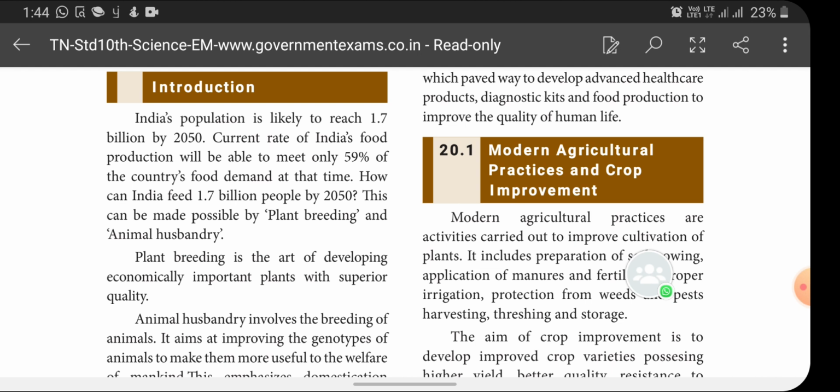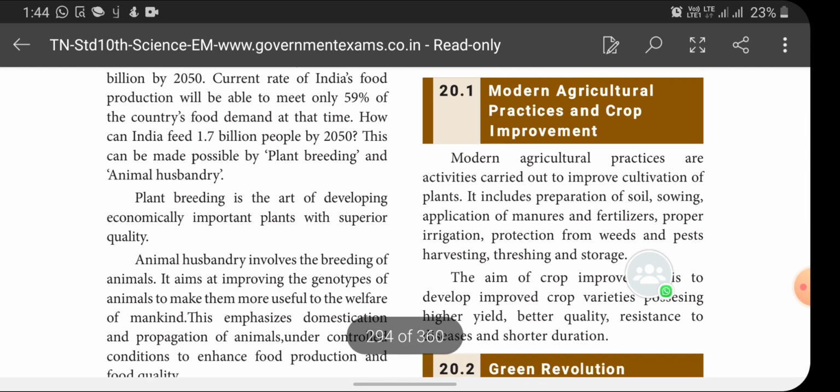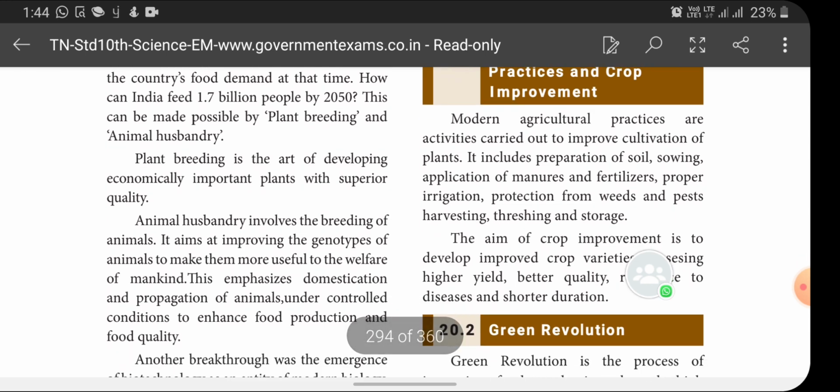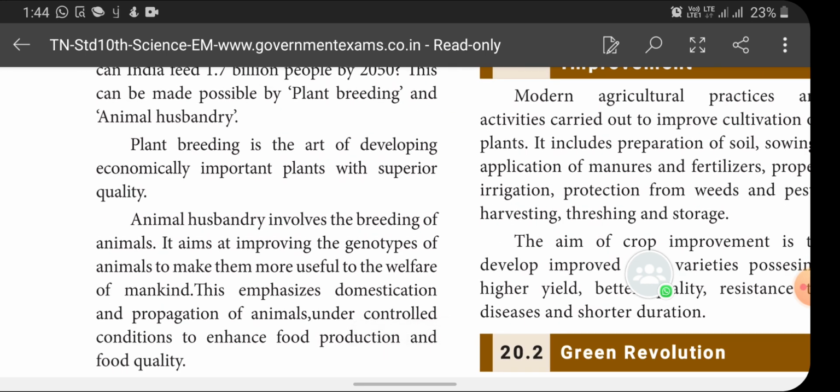Plant breeding is the art of developing economically important plants with superior quality. These are the definitions for plant breeding and animal husbandry. Animal husbandry involves the breeding of animals. What is its aim?